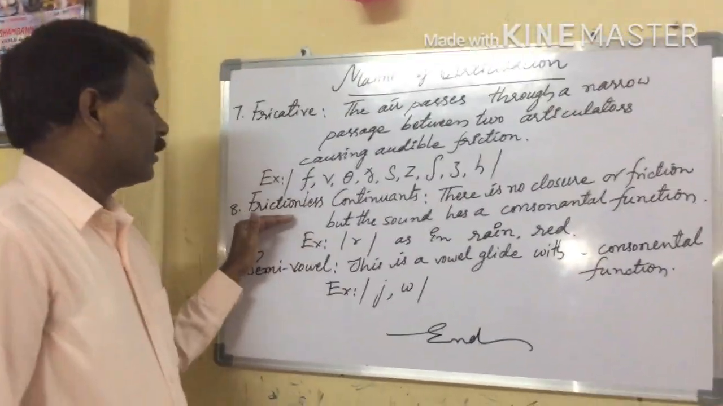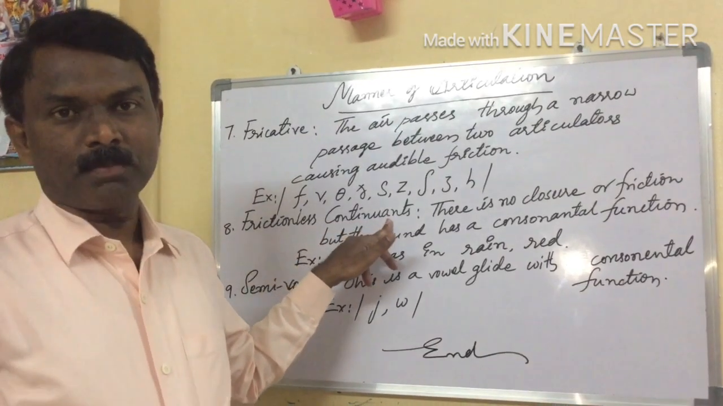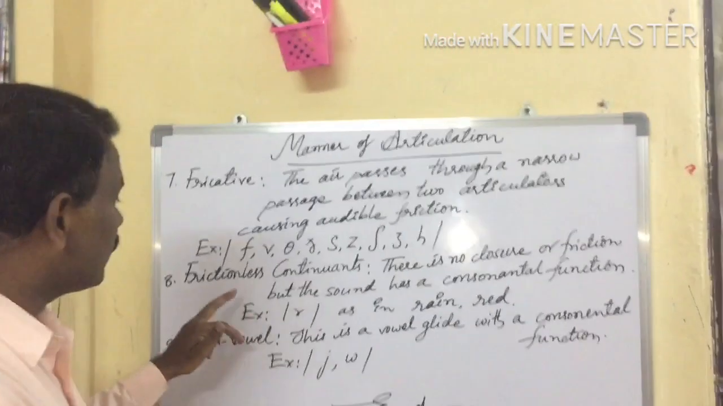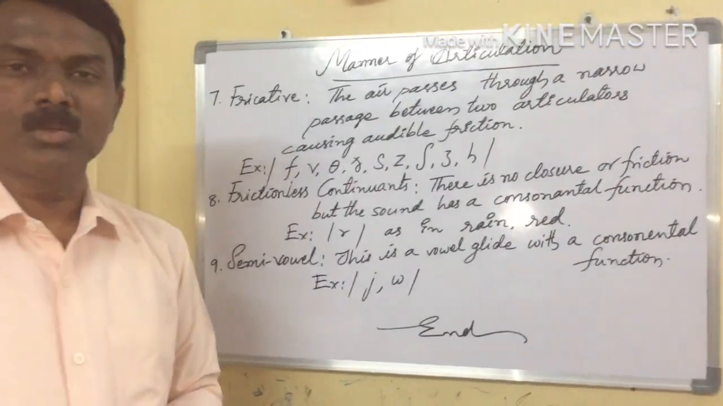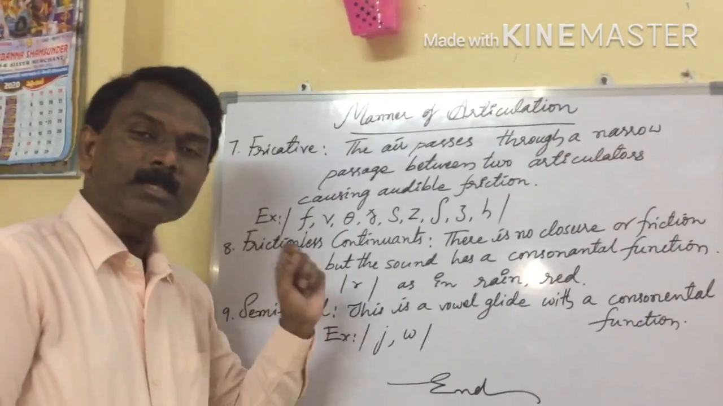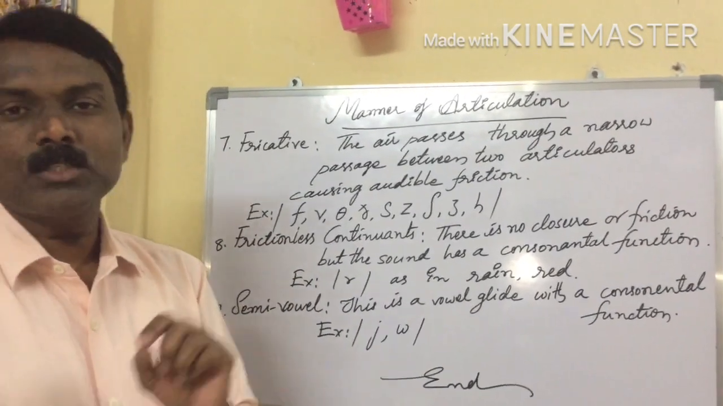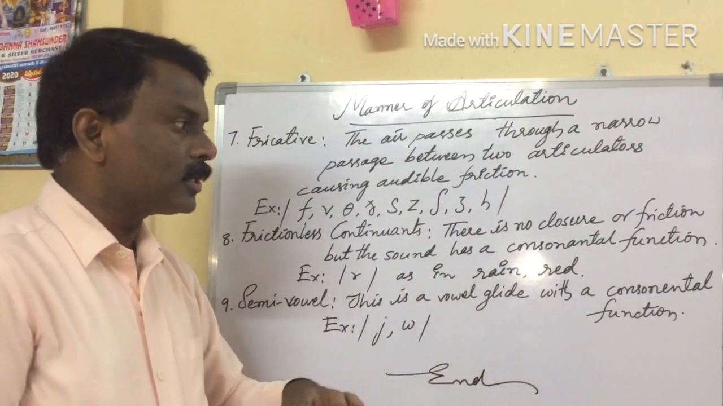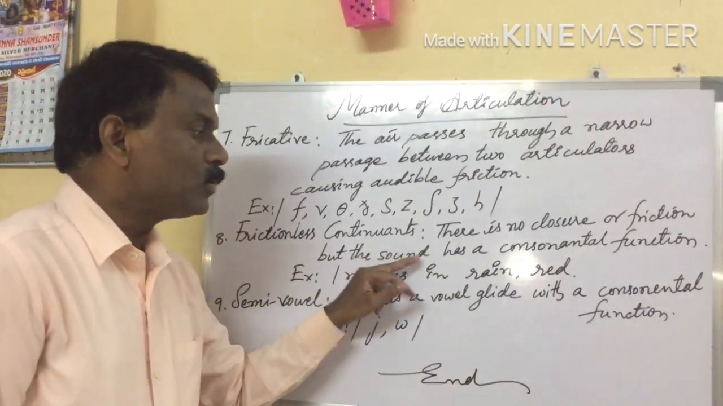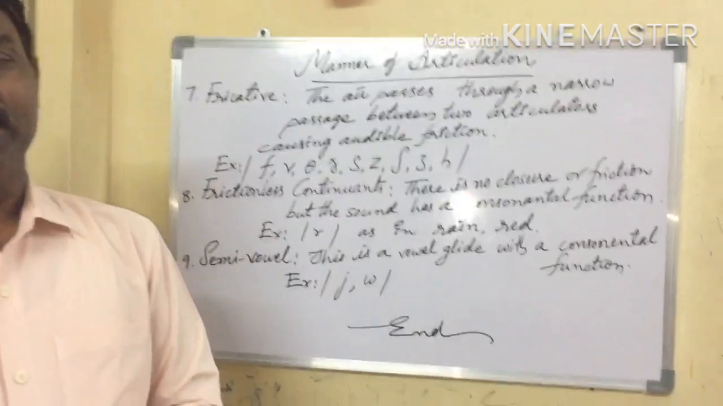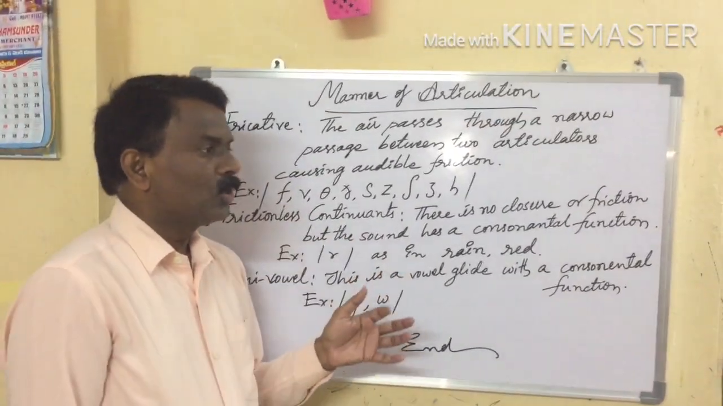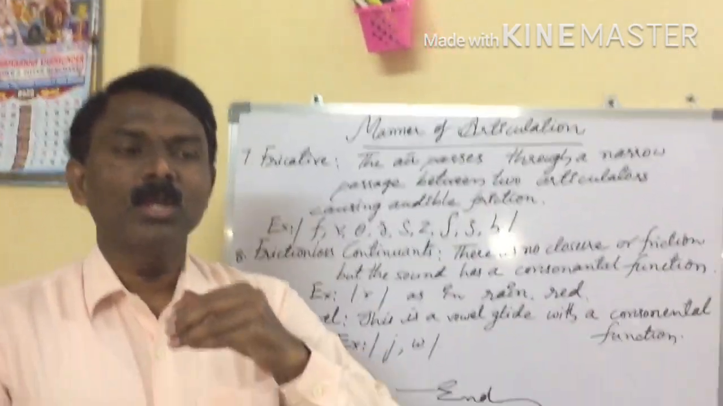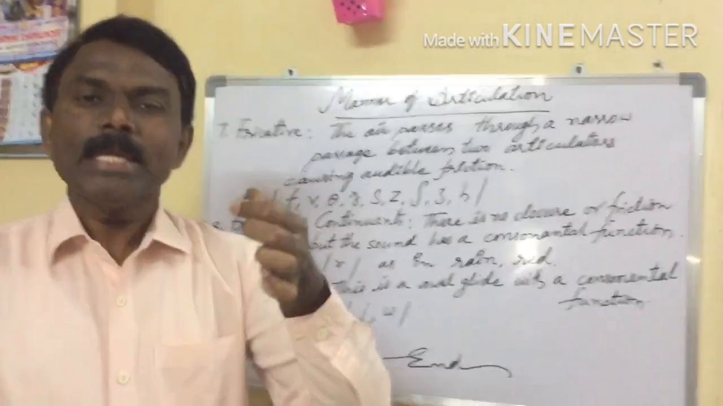Next one, frictionless continuants. What are the frictionless continuants? Here again we see ra sound, but it has a very special case in English. There is no closure or friction, but the sound has a consonantal function. Almost no friction. No friction means no sound, no vibration. Just we can produce the sound very easily.